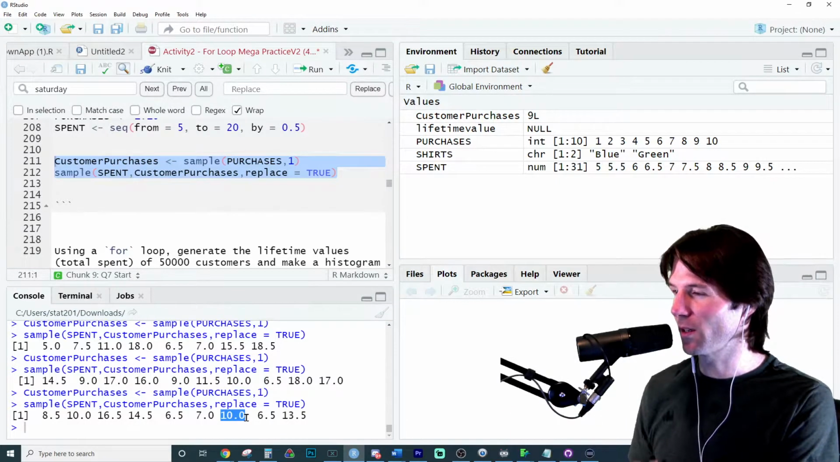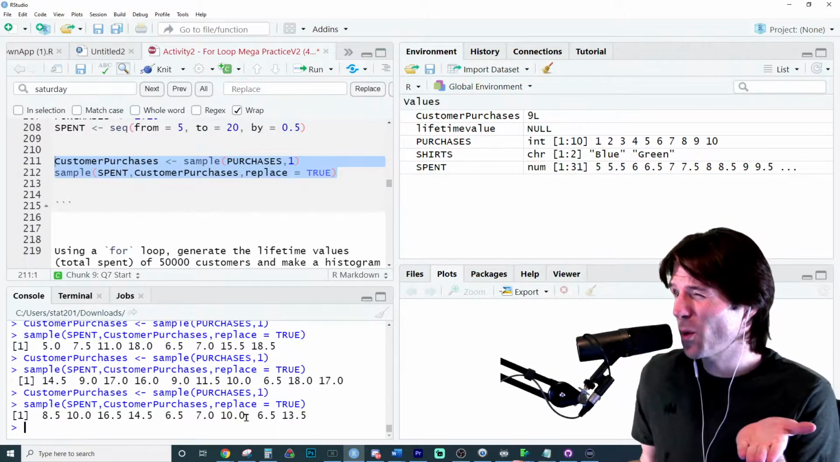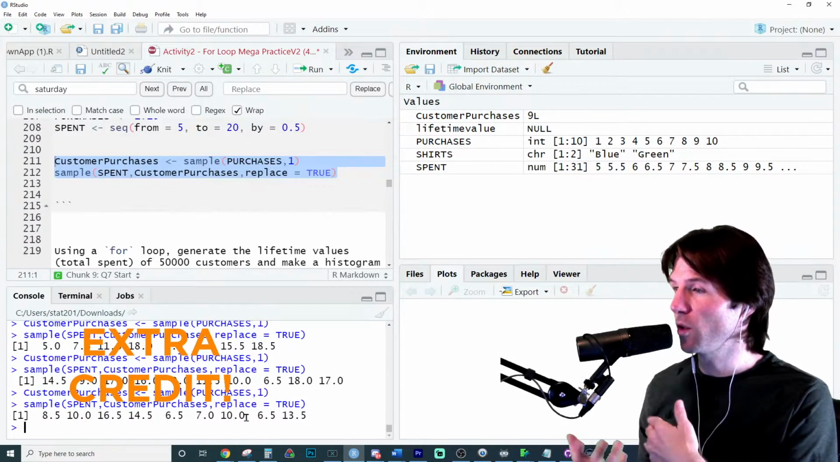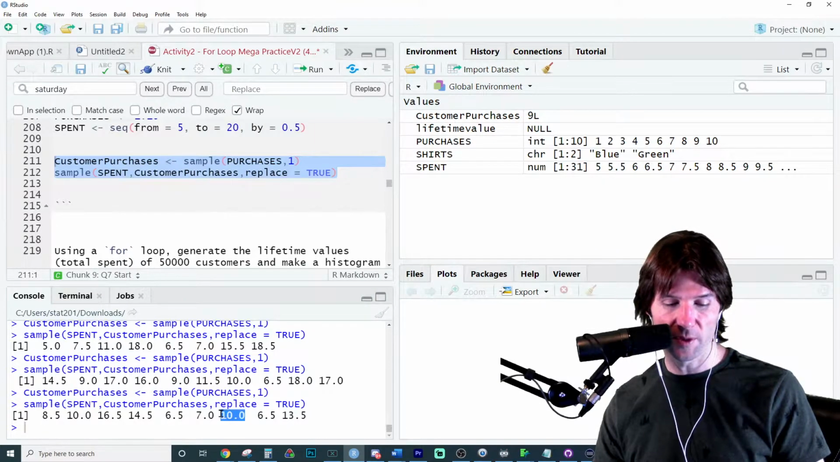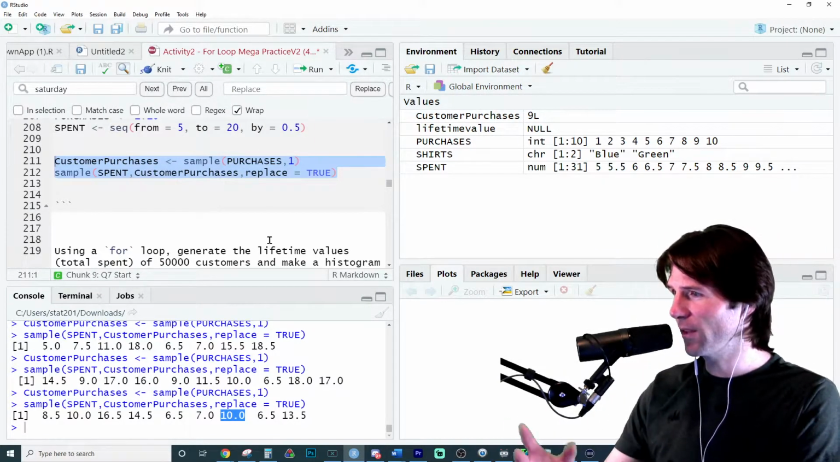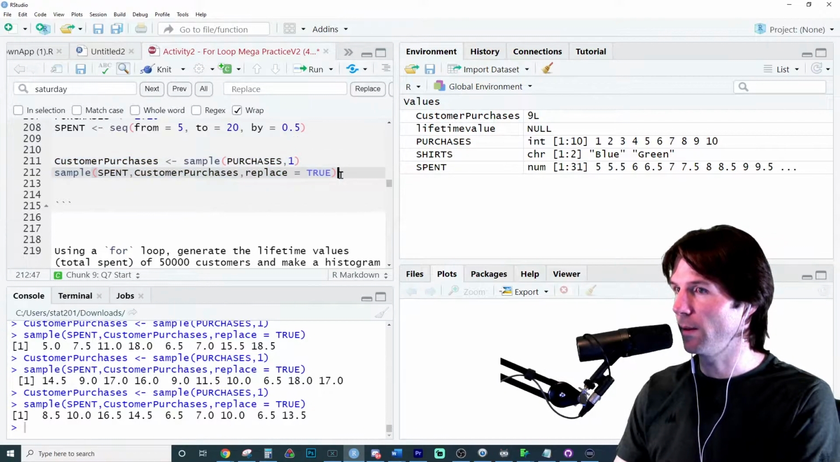So I think Kayla's here right there. And great job. Good questions. Like, what does replace equals true mean? It means we can sample it multiple times. And so we see this in this vector where 10 was sampled multiple times. It comes into play when you have things like this where you need to put replace equals true on.